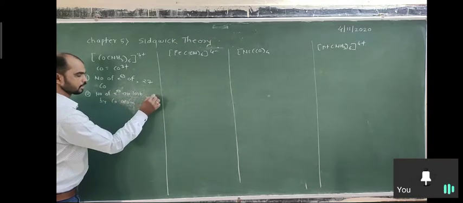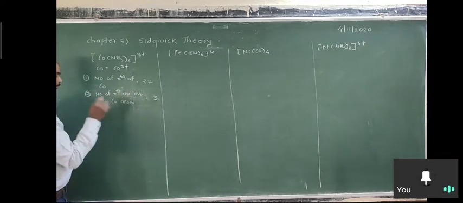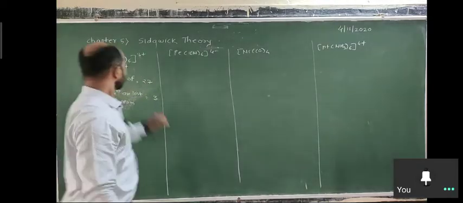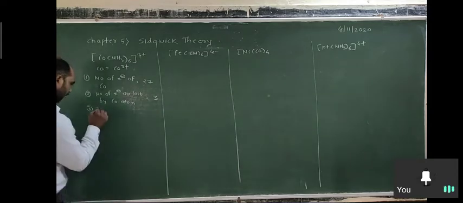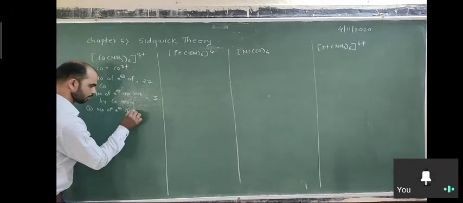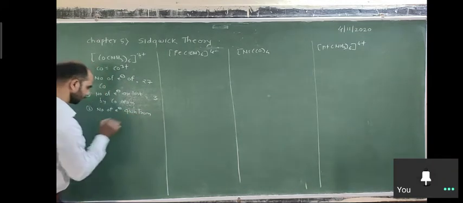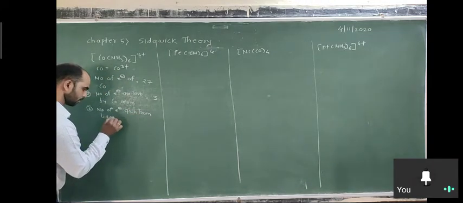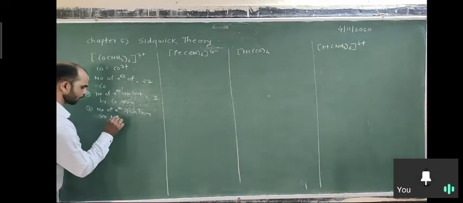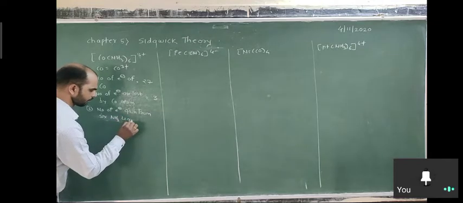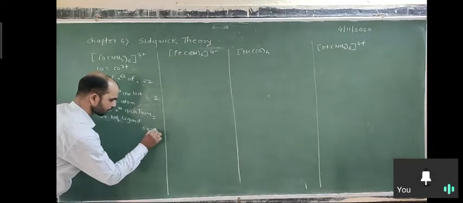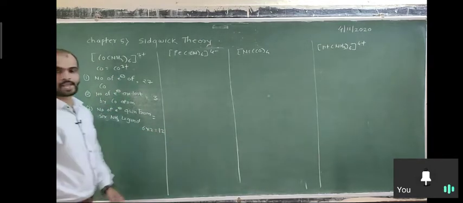How many electrons were lost? 3 electrons were lost. Okay, third point is how many electrons are gained from ligands. So here how many ligands? 6 ligands. So write here the number of electrons gained from ligand, 6 NH3 ligands, equal to 6 into 2, equal to 12.